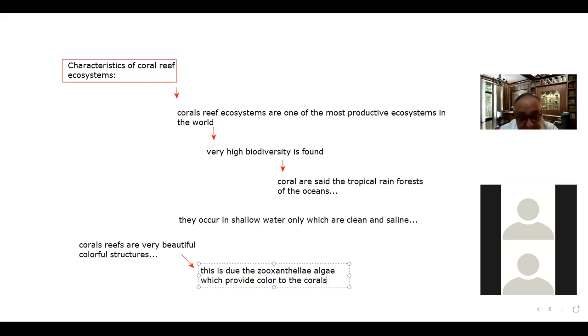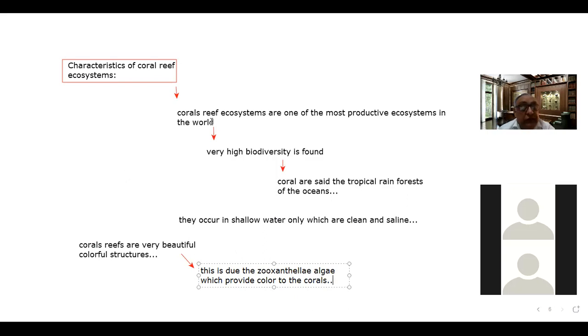So this is why they are so beautiful in multicolor. Sometimes you may see red, blue, green, yellow colored structures. So this is due to this reason only. We have discussed all these things.